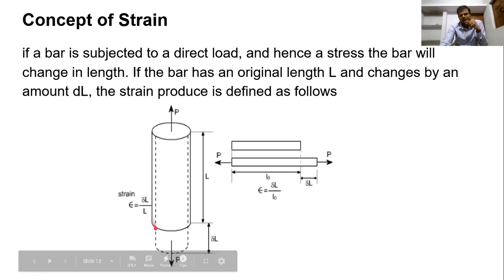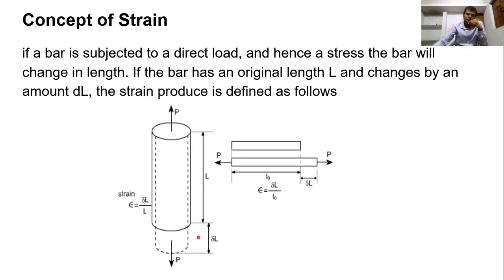As you can see in the figure, this is a bar of length L. If a bar is subjected to direct load, and hence stress, the bar will change in length. As you can see, del L is the change in length, which is increased. If the bar has an original length L and changes by an amount del L, so we can say that